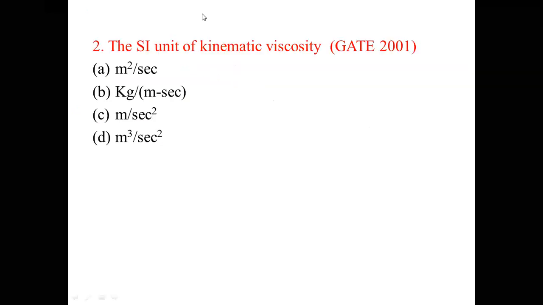The second question is the SI unit of kinematic viscosity. This question was asked in the GATE examination in the year 2001. The options are meter square per second, kilogram per meter second, meter per second square, and meter cube per second square. We know the definition of kinematic viscosity: it is the ratio of dynamic viscosity divided by density.